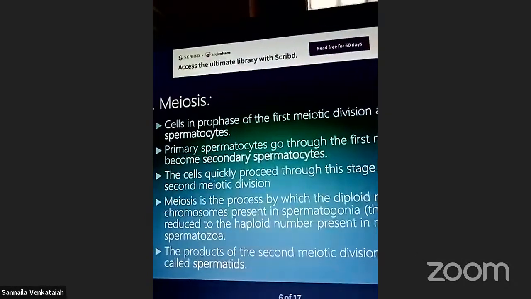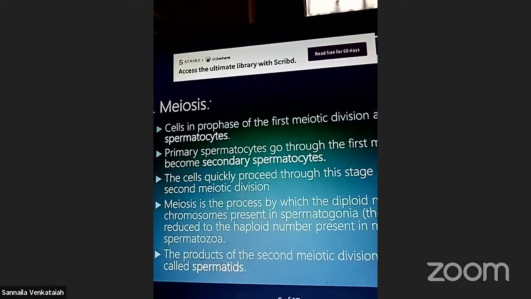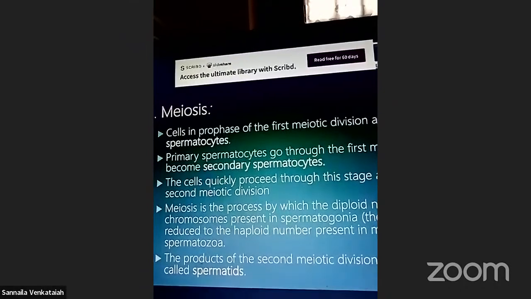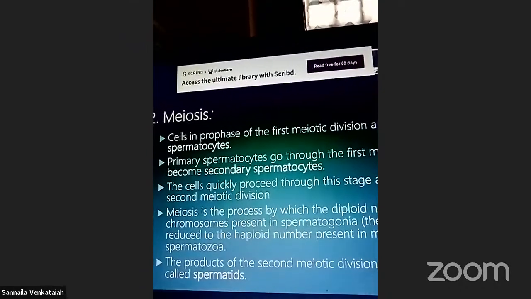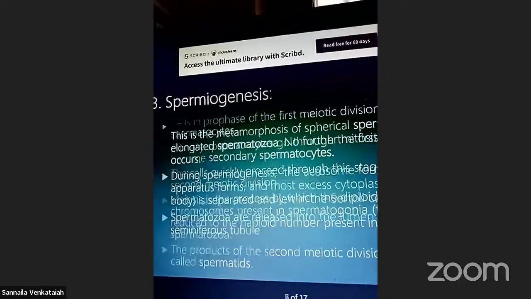Next, the products of the second meiotic division are called spermatids.